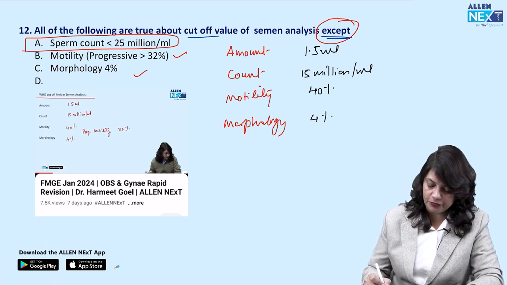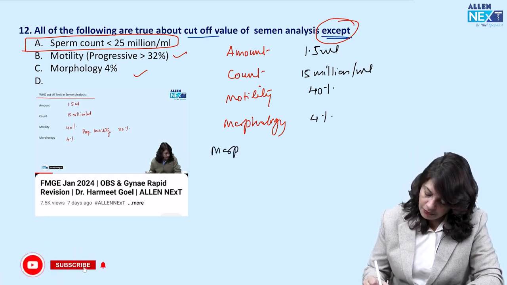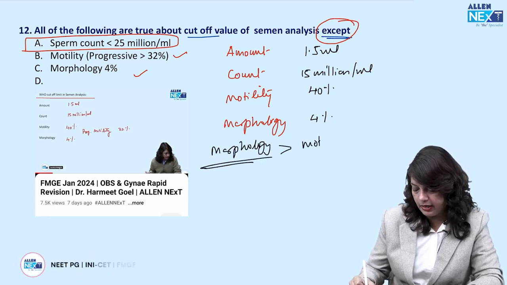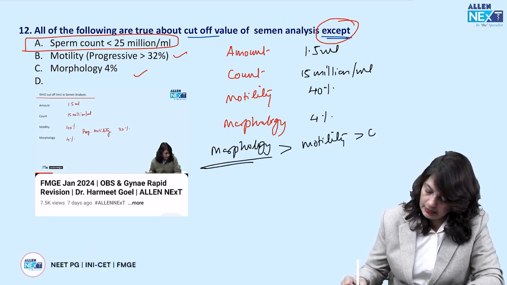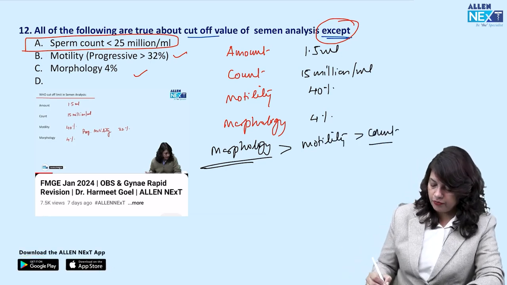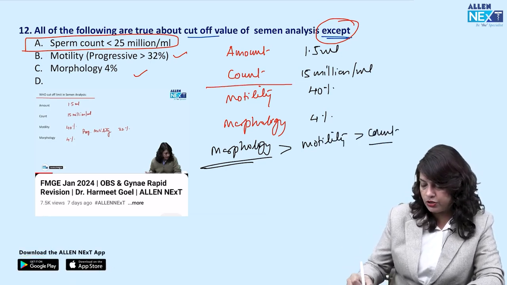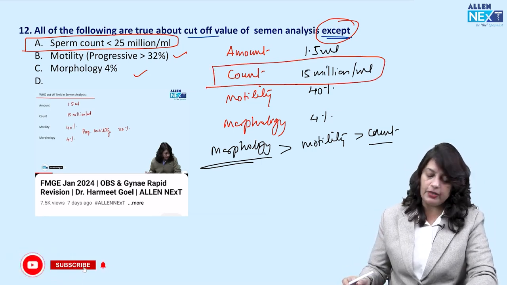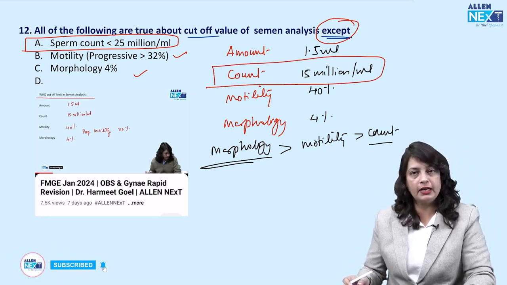The most important fertility indicator in semen analysis, when you are preparing the patient for IVF, is the morphology, then the motility, and then the count. So the cutoff limit according to WHO, when you label the patient as infertile, is 15 million per ml.